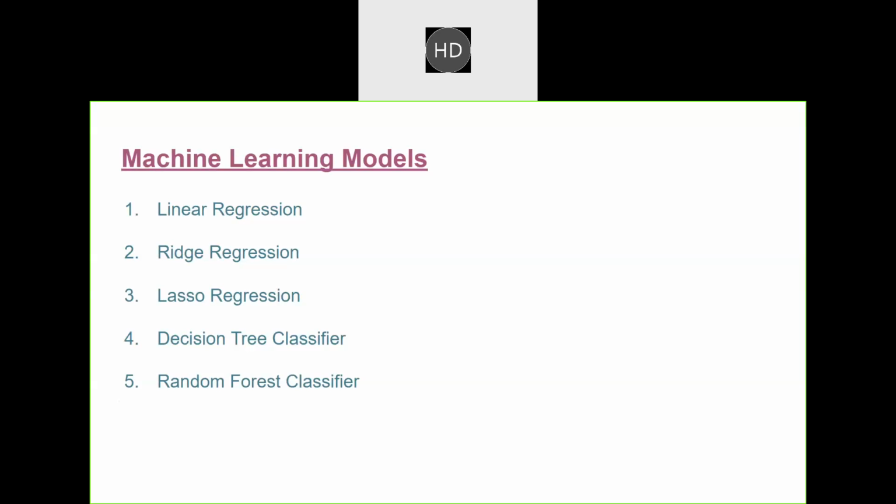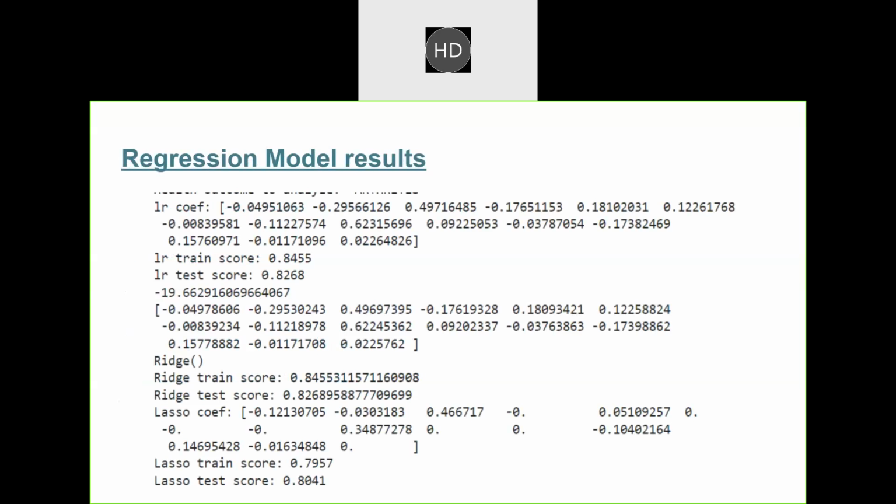Then came our results of the machine learning models. These are the results for the regression models, where linear regression gave us 0.84, whereas ridge also gave 0.84, and lasso gave us our least score, that is 0.79.